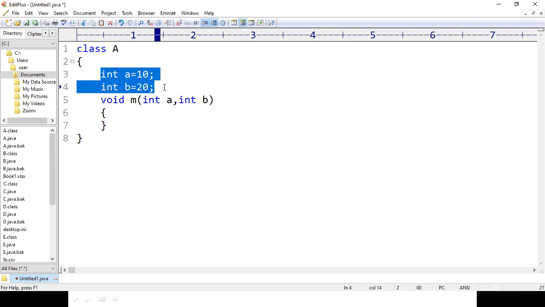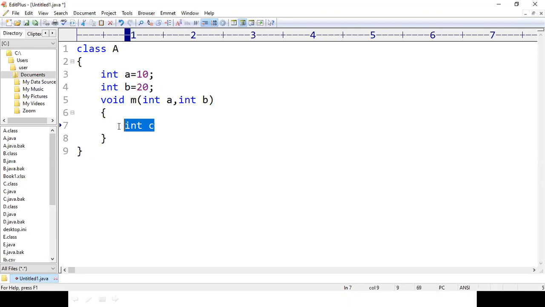These variables are neither local nor global. For example, if I declare a variable int C inside the method m, it is called a local variable because it is defined inside the method m and cannot be used outside it. At the same time, when we declare a variable inside the class and outside of a method, these variables are called instance variables.